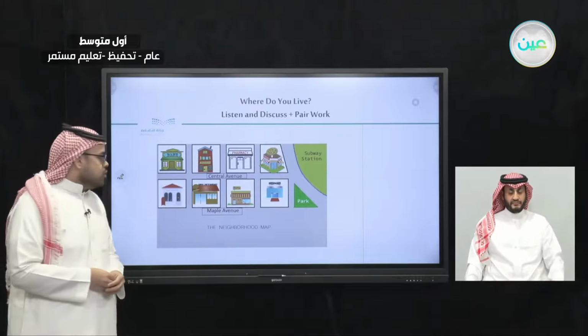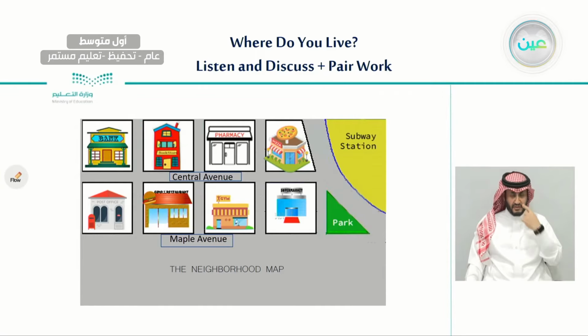So here we have a map with 2 streets. The first one is called Central Avenue, and the second one is called Maple Avenue. The places we have on the left are a bank, a bookstore, a pharmacy, and an Italian restaurant.